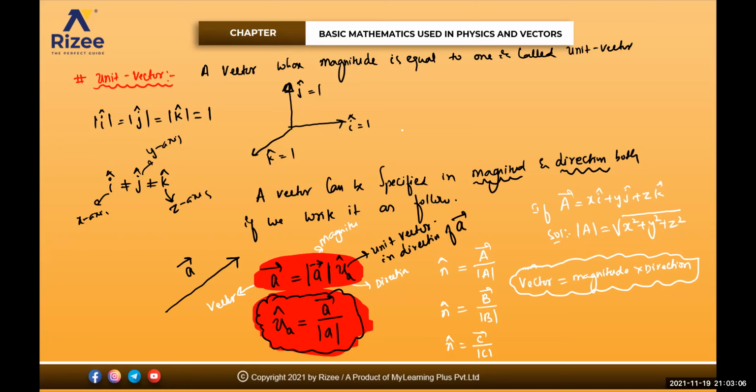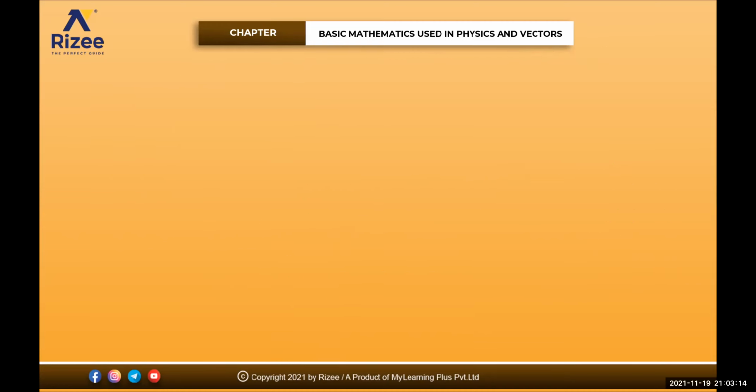How do we take the value, beta? See, example I'm giving you. Find the unit vector of a bar is equal to x i cap plus y j cap plus z k cap.